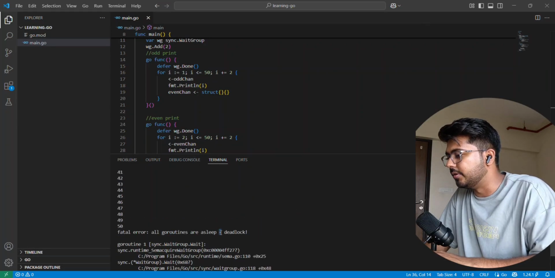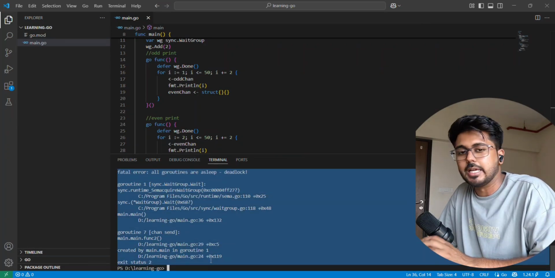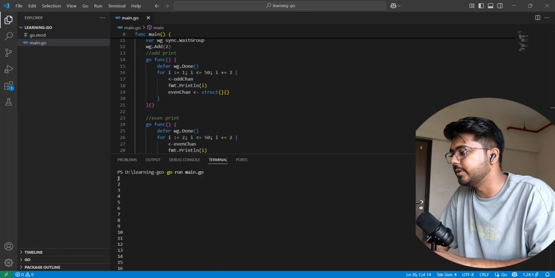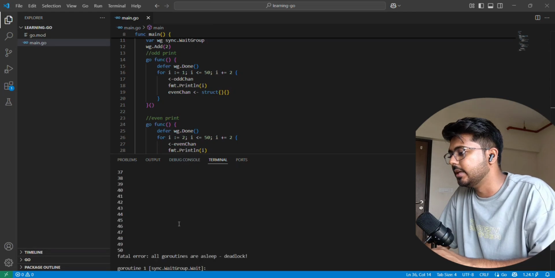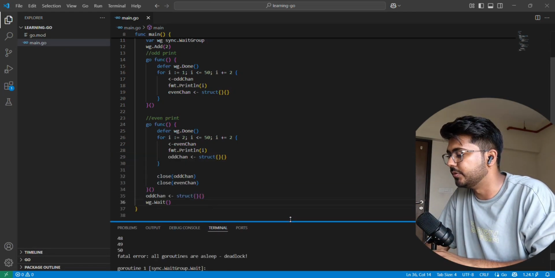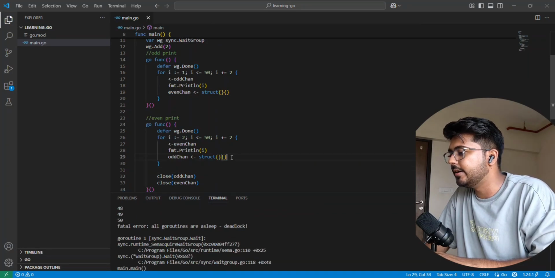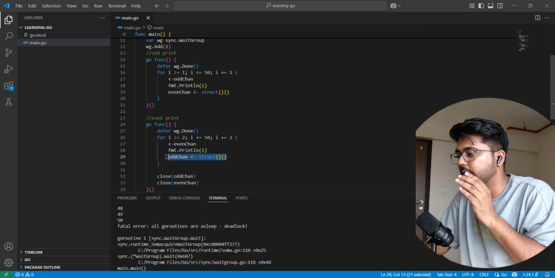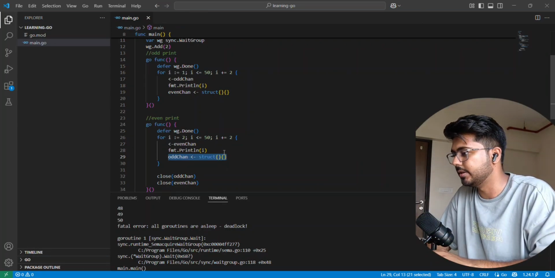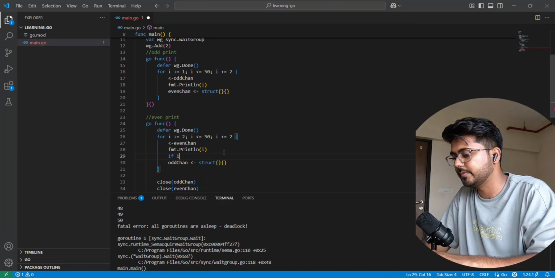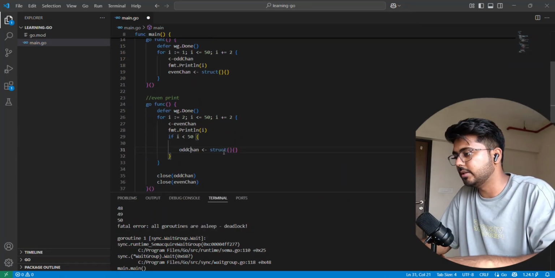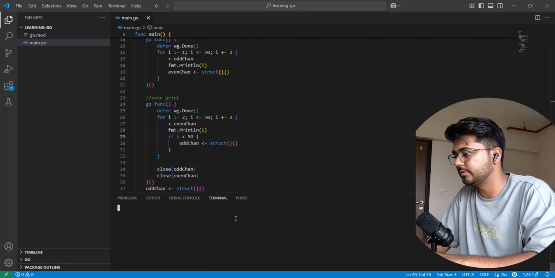Okay, so why did we get a fatal error here? You can see that it printed 1 to 50, and then it is also trying to print 51. Let me just show you why. Here I have to signal the odd channel only when the number is less than 50. Okay, you're getting my point. Why did the deadlock come? If i is less than 50, then only I have to signal that yeah, you can signal the odd Goroutine.